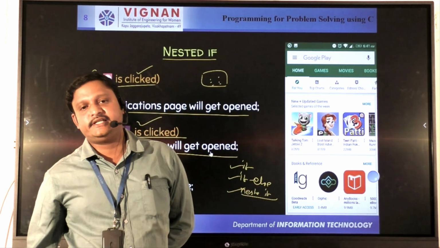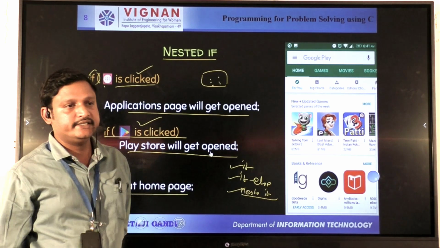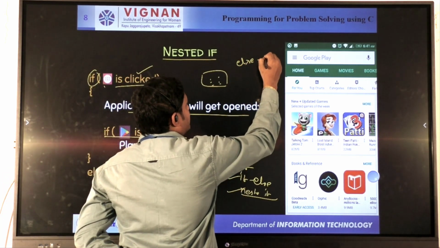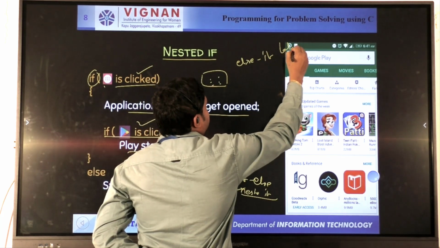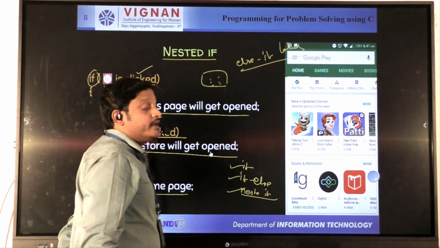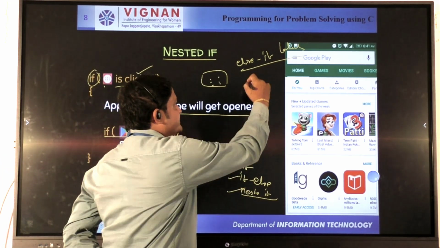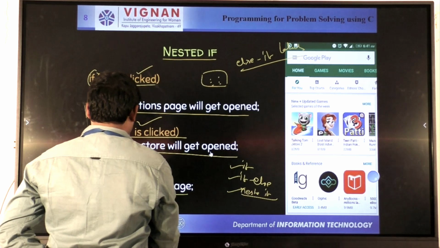Two more conditional statements are available. What are the two more conditional statements? Else if ladder. Else if ladder. So this is also very important from a real time scenario point of view. That is, else if ladder is the fourth conditional statement.